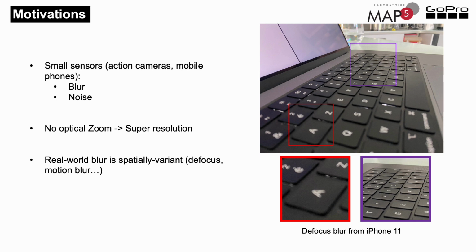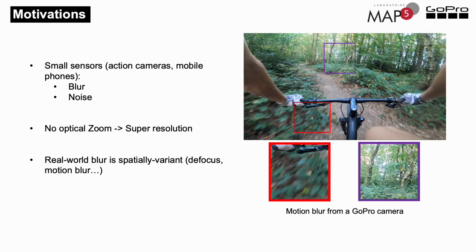Usually, uniform blur is considered for the super resolution problem. But this assumption is not fulfilled for many applications, such as motion blur and defocus. And as you may imagine, motion blur is the main source of blur in an action camera.